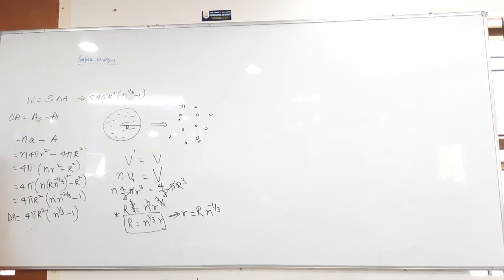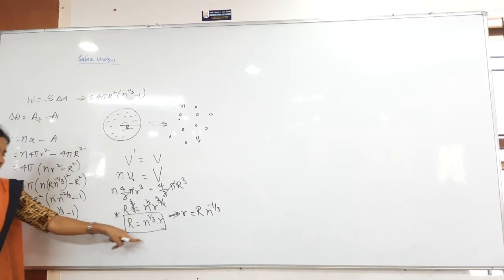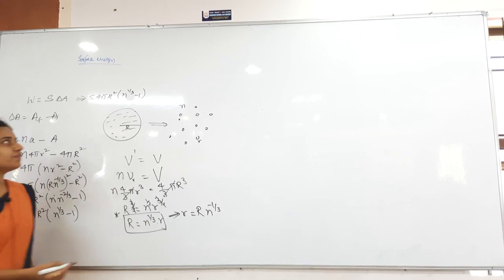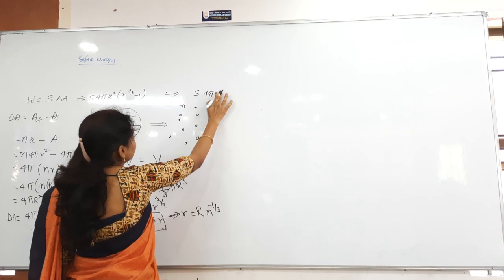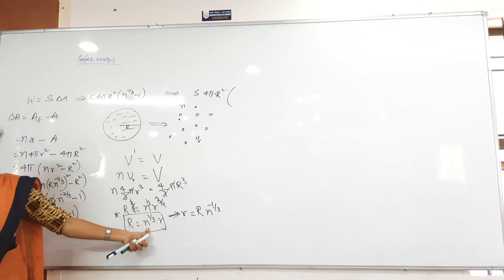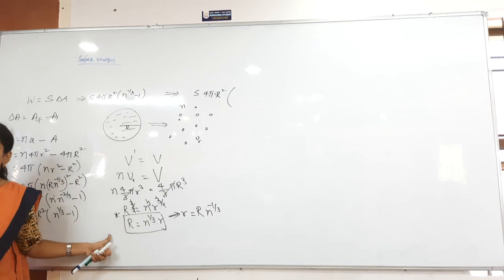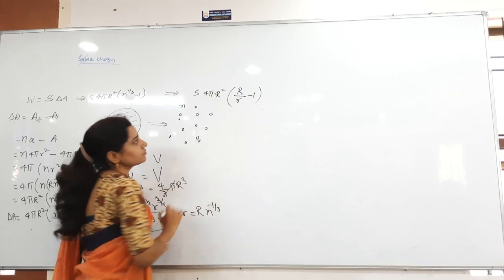And then another form of the answer, I don't want N also. I want only capital R and small r. Then what can I do? I have to remove the N from the formula, that's it. So to remove it, N power 1 by 3 is equal to what can I write? Capital R by small r. So for that purpose, even here S into 4 pi R square, 4 pi capital R square into, in the place of N power 1 by 3 what can I write? Capital R divided by small r. So R by r minus 1.